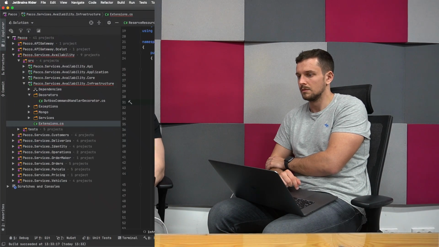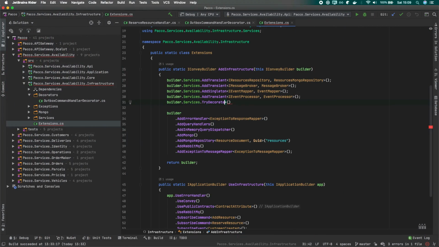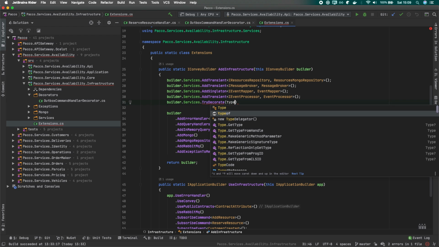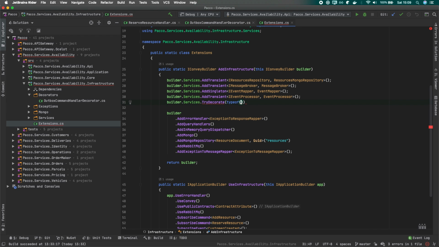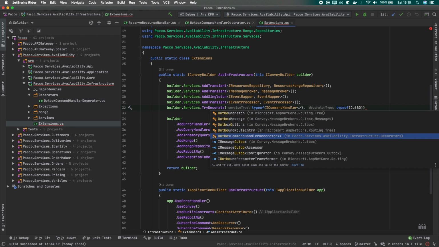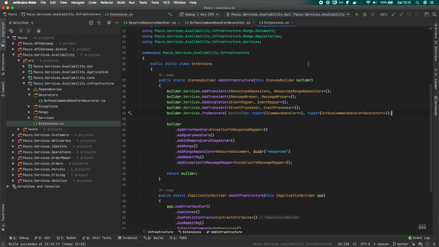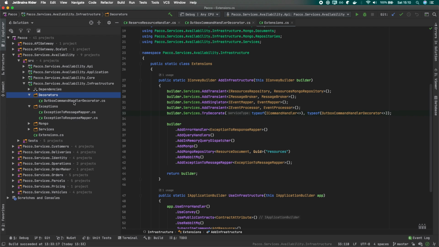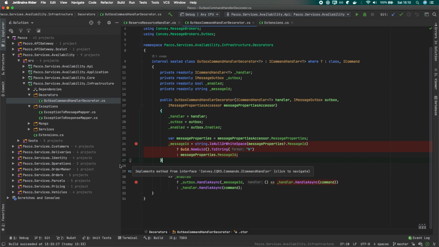Okay. What are the actual types? So let's just call try decorate, and we will decorate the open generic ICommandHandler with the Outbox command handler decorator, like this, okay? And actually, we should probably do the same for the event handlers. Yeah. So we can do it right now.